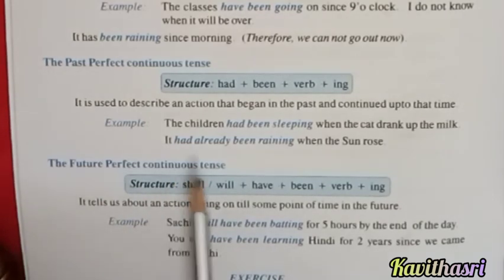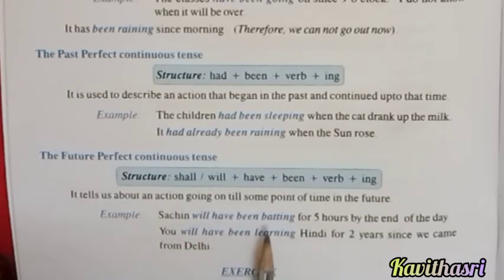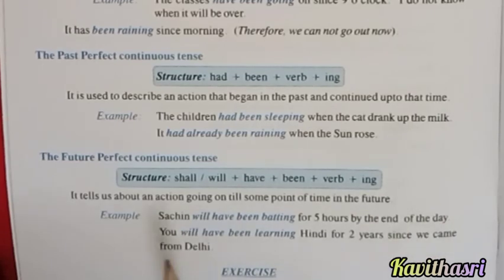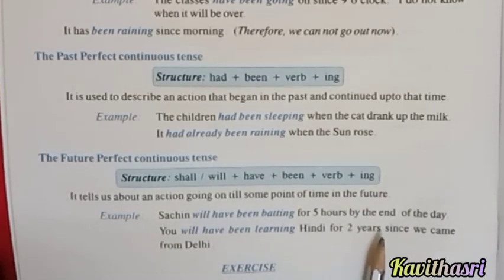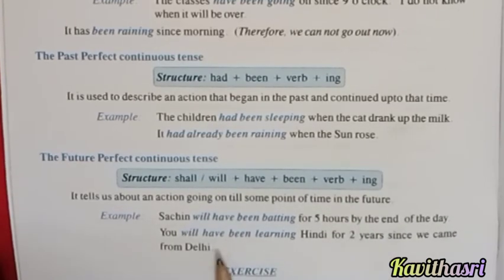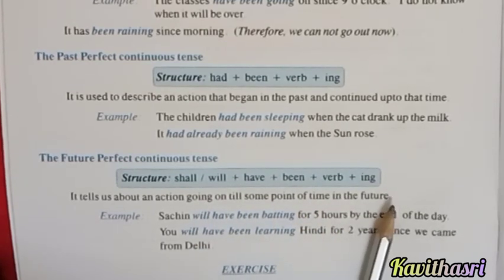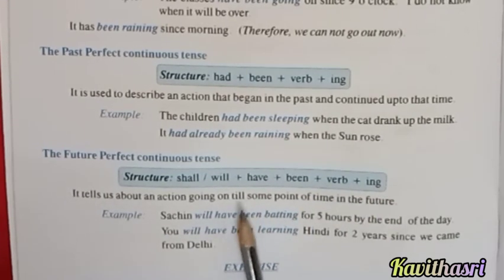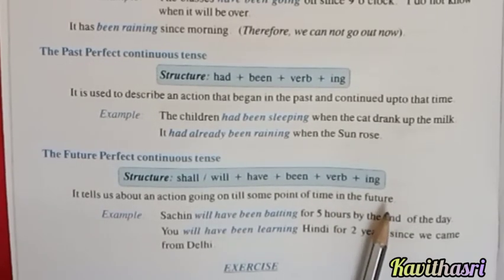Next, future perfect continuous tense. Example: Sachin will have been batting for 5 hours by the end of the day. Second one: you will have been learning Hindi for 2 years since we came from Delhi. So it tells us about an action going on till some point of time in the future. The action has started, but it will go on till some point in the future. Okay. So hope you all understood.